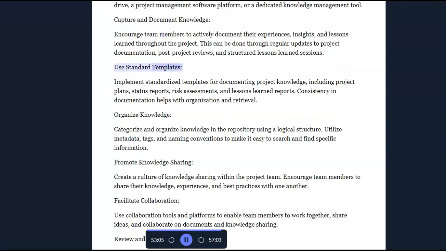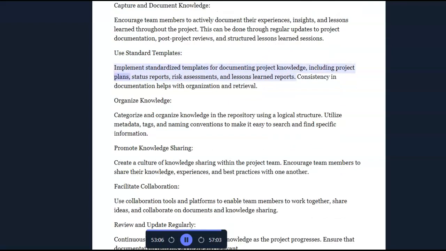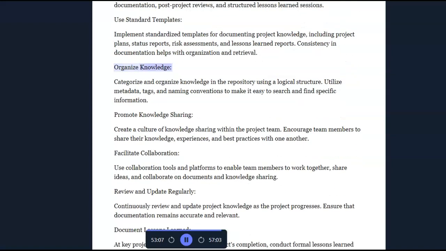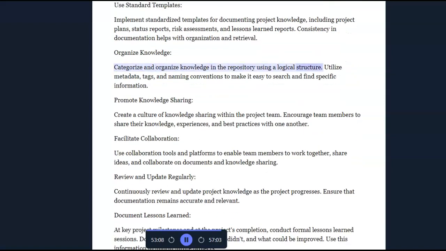Use standard templates. Implement standardized templates for documenting project knowledge, including project plans, status reports, risk assessments, and lessons learned reports. Consistency in documentation helps with organization and retrieval. Organize knowledge. Categorize and organize knowledge in the repository using a logical structure. Utilize metadata, tags, and naming conventions to make it easy to search and find specific information.